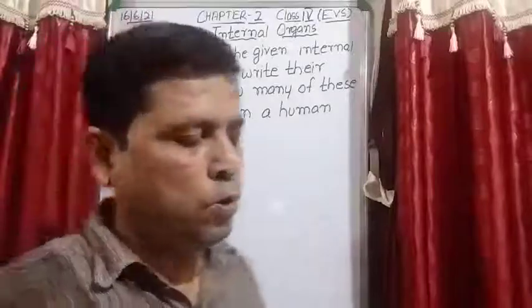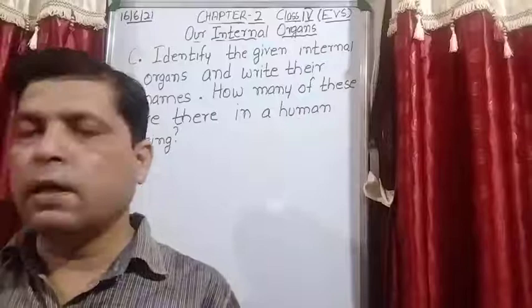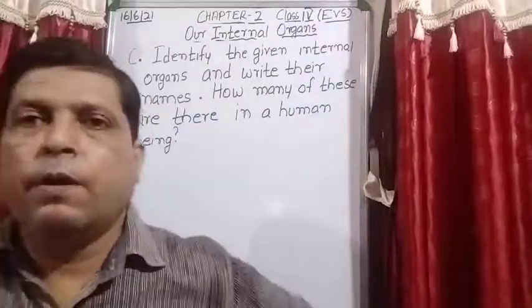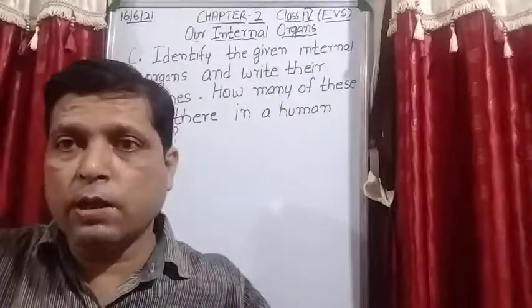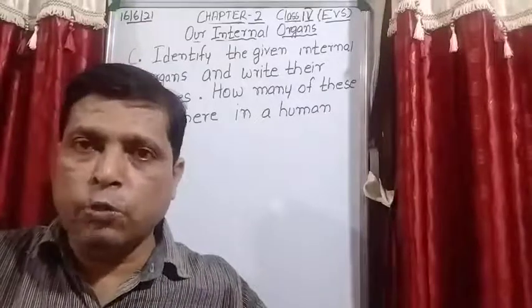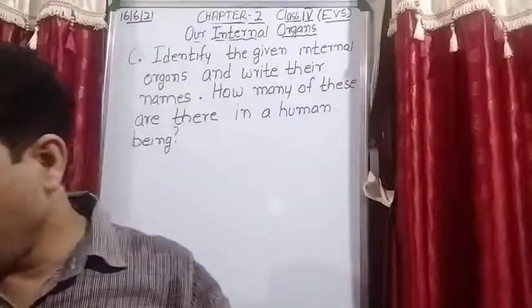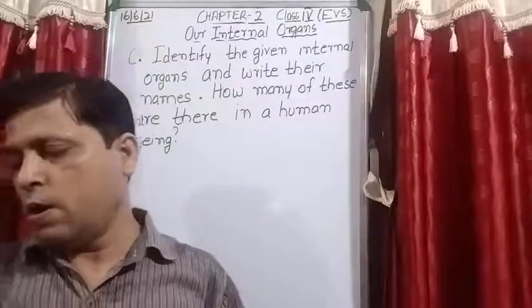So all of you open page number 16 of your book. Question number C, some pictures of internal organs are given. We have to identify the pictures, that this picture is of which internal organ, and another thing also we have to write, how many of these are there in a human being. So first picture, this is the first picture.